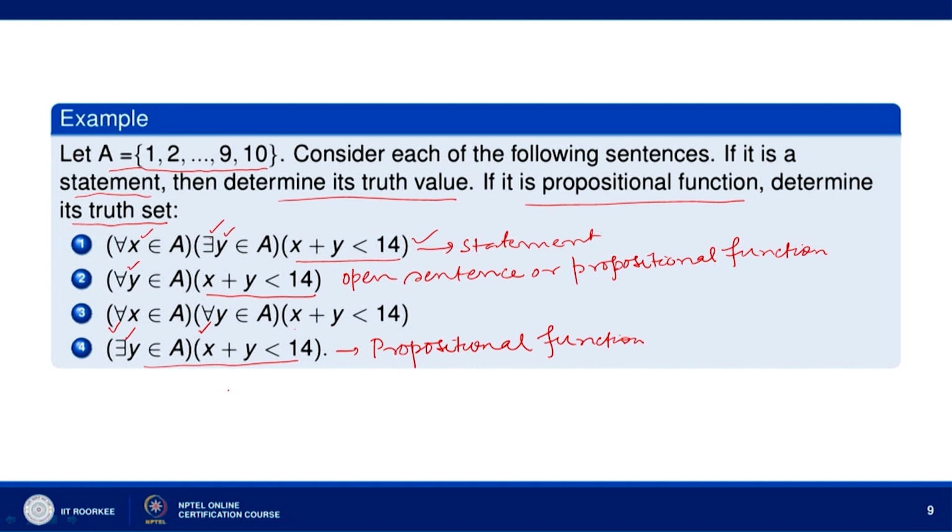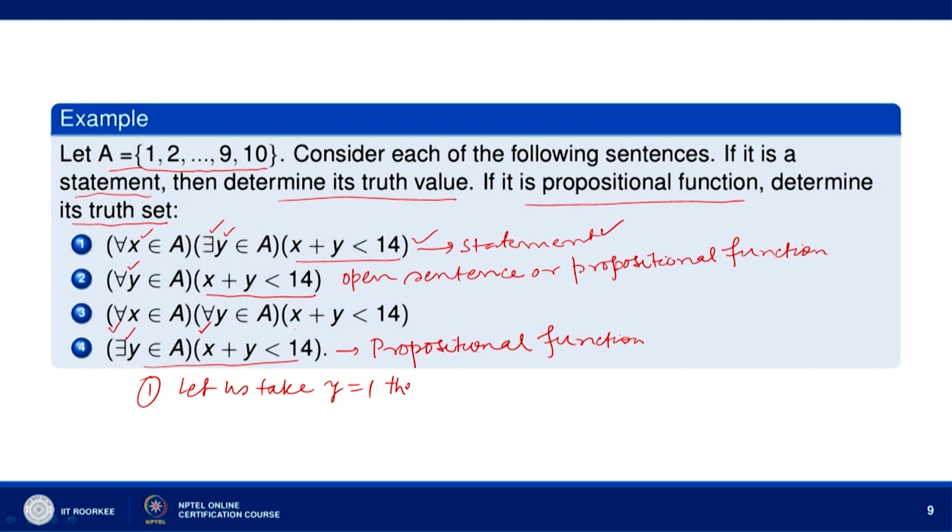Now, first let us look at this. For every x belonging to A, there exists y belonging to A such that x plus y less than 14. Let us find its truth value, because it is a statement, so it will have a truth value. x can take values 1, 2, 3, 4, 5, 6, 7, 8, 9, 10. Let us take y equal to 1.